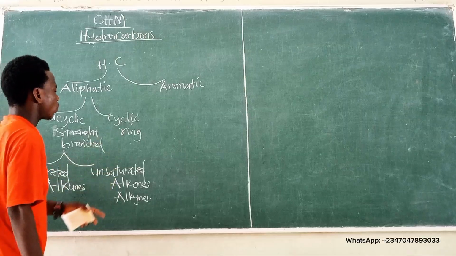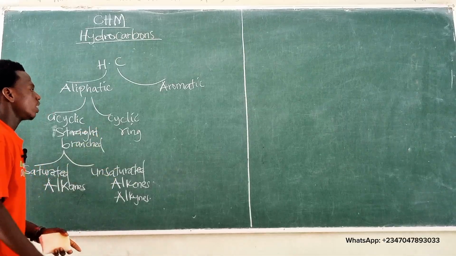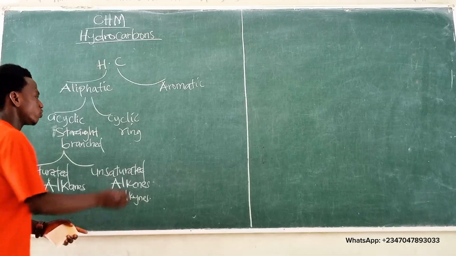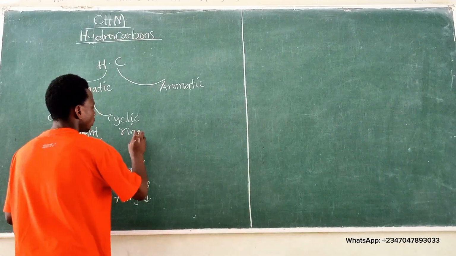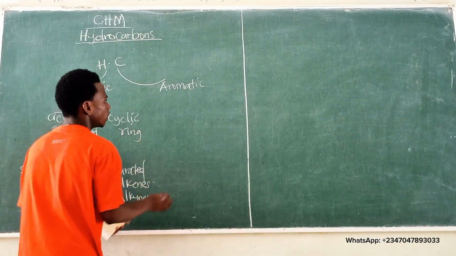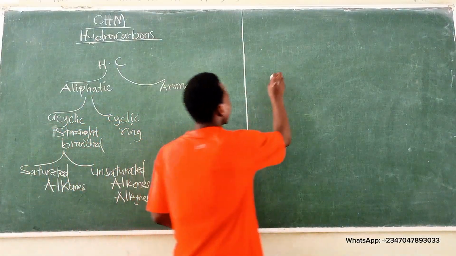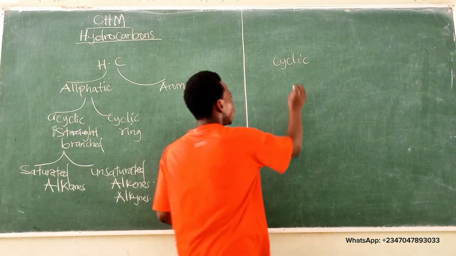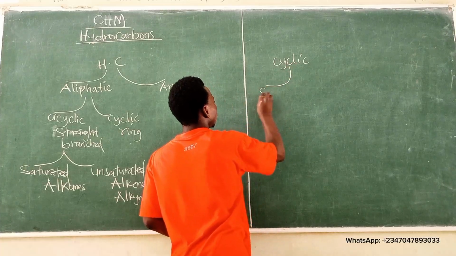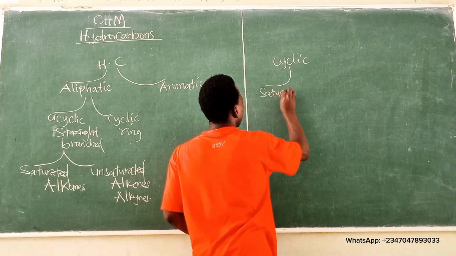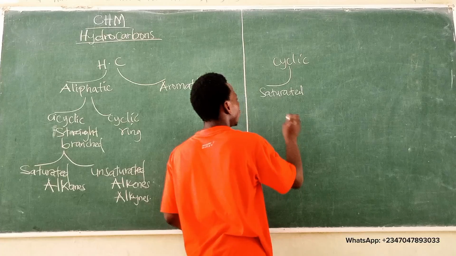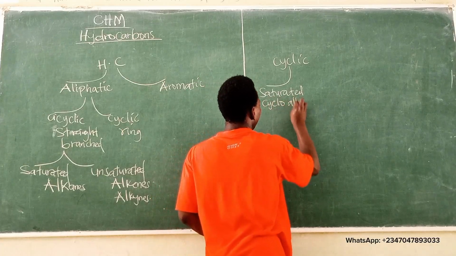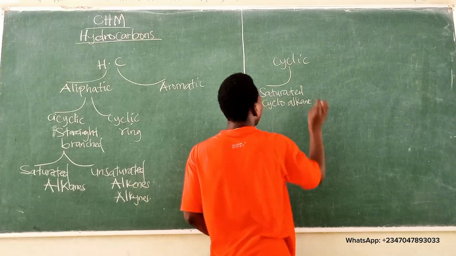Those that have a cyclic structure can also be saturated or unsaturated. For those that are saturated, we have cycloalkanes.